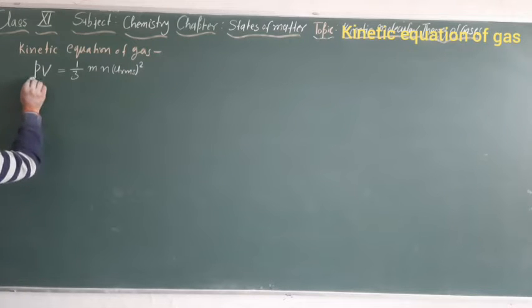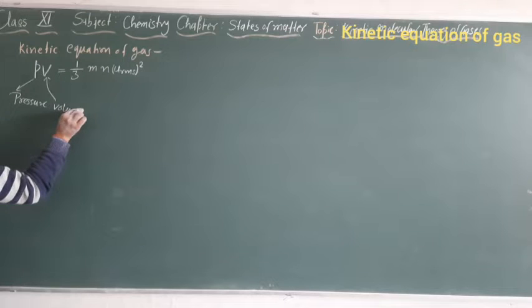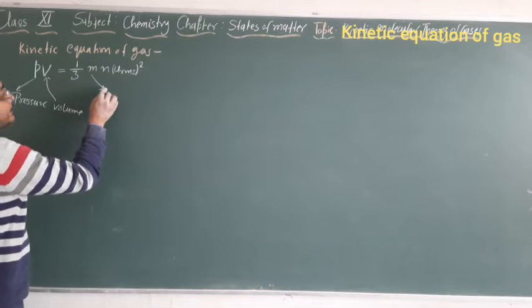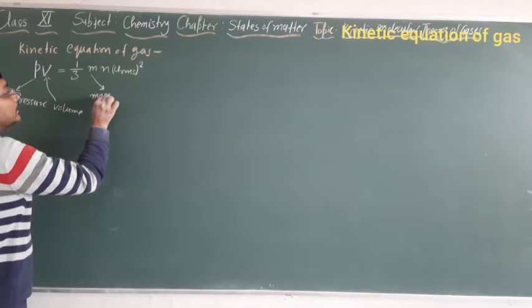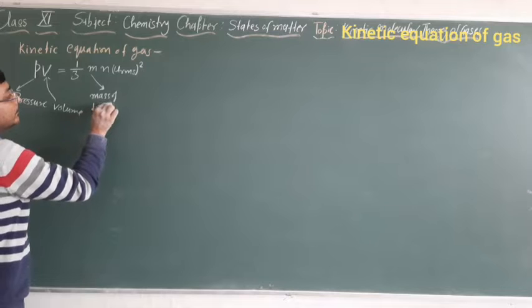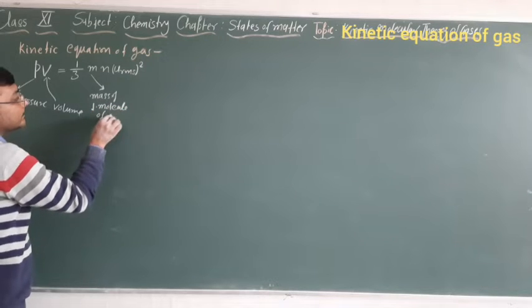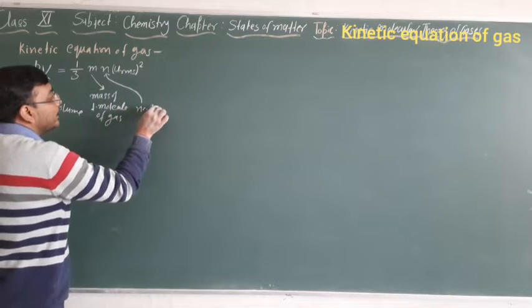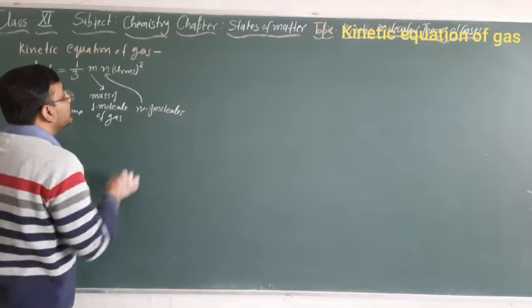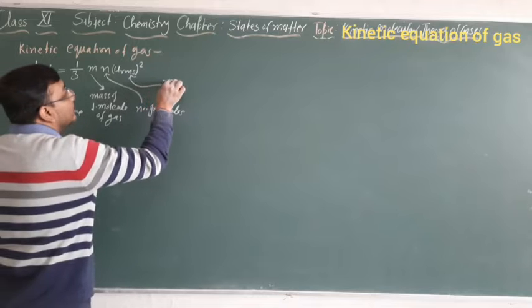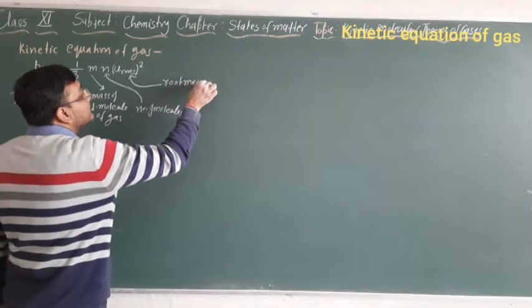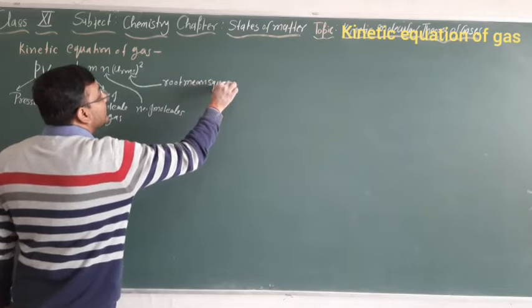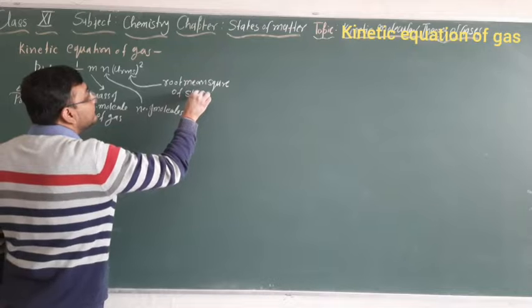Here P is for pressure, V for volume, m is for mass of one molecule of gas, n is the number of molecules, and this is the root mean square of speed of molecule.